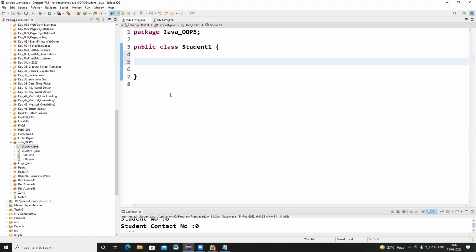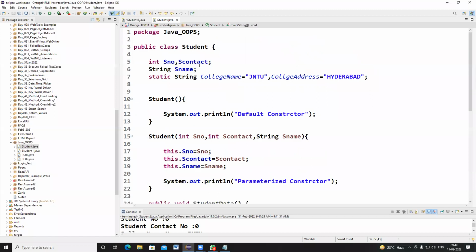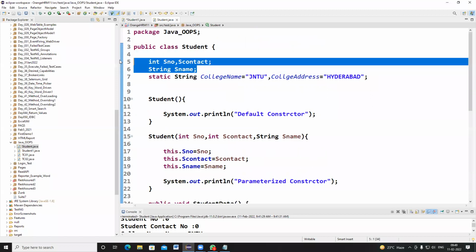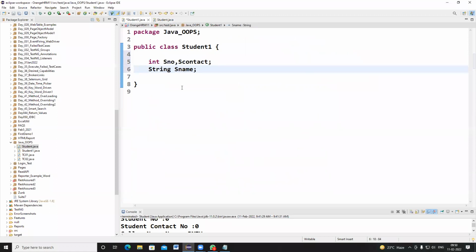So here, student one. I want to declare some values. Let me go to the student class. So this is the data. Control C, and I'm going to use this one. So how to initialize the object values, if anybody asks.